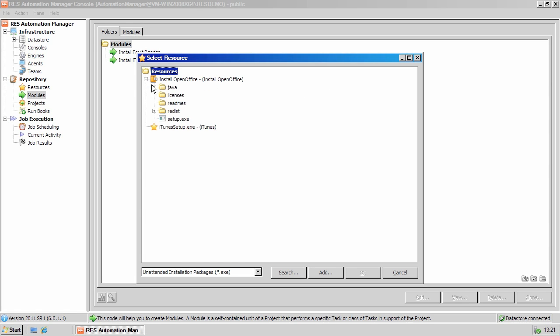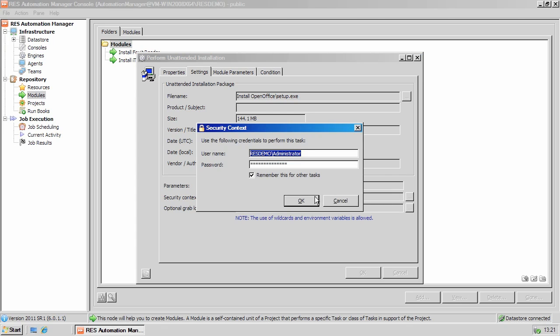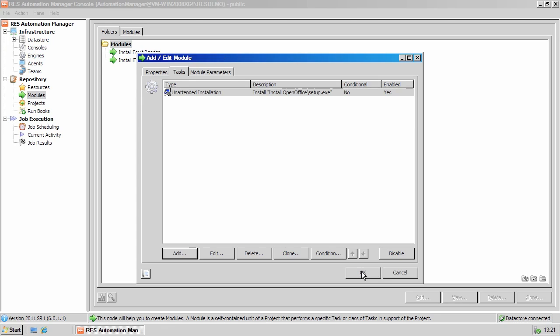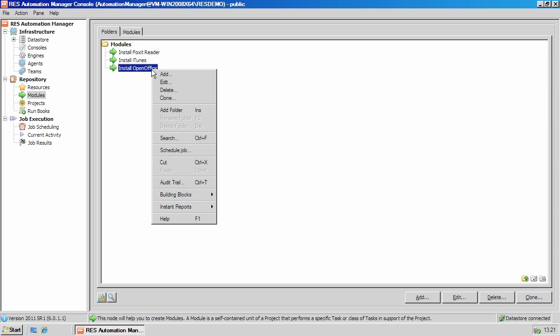Browse for the file name and look for setup.exe within the package. Use the quiet parameter and enter the security context that we're going to install with. Click OK to commit the change.